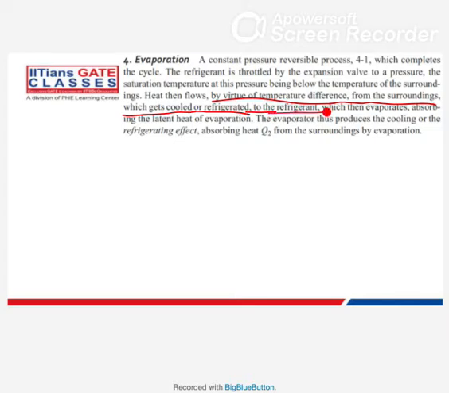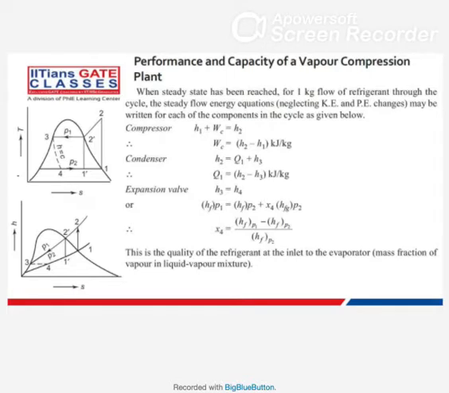Then only, by virtue of the temperature difference, the surrounding gets cooled or refrigerated to the refrigerant, which then evaporates and absorbs the latent heat of evaporation. And this is what we call the refrigeration effect. Now I will just quickly tell you the formulas.